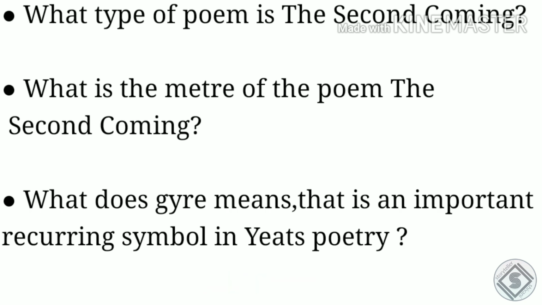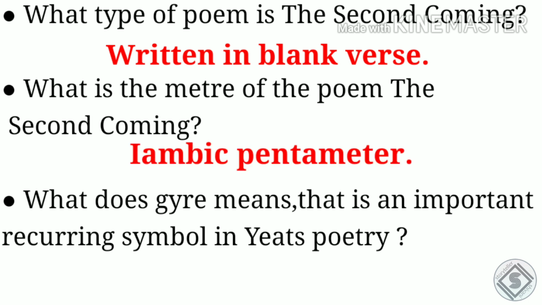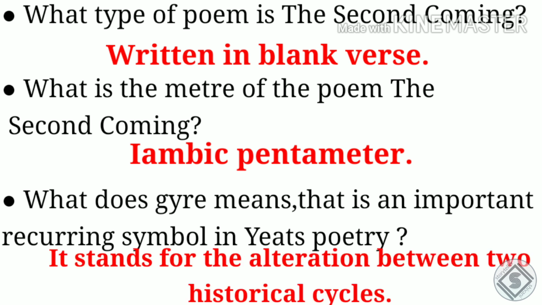Next, what type of poem is The Second Coming? So it is written in blank verse. Next, what is the meter of The Second Coming? So the meter is roughly iambic pentameter. Next, what does gyre mean? That is an important recurring symbol in Yeats' poetry. So it stands for the alternation between two historical cycles.